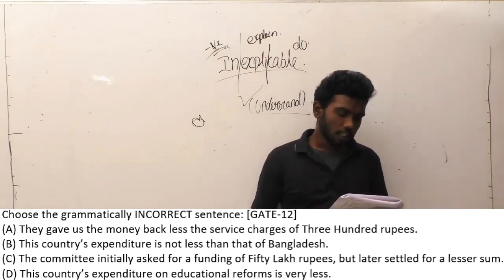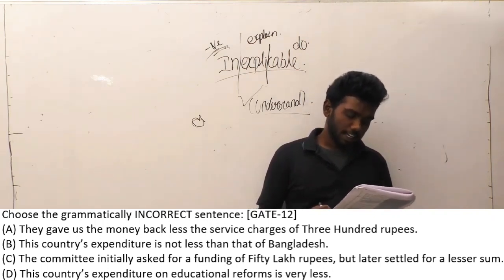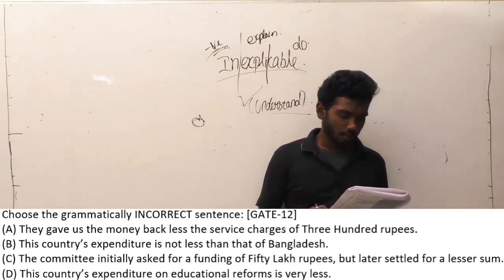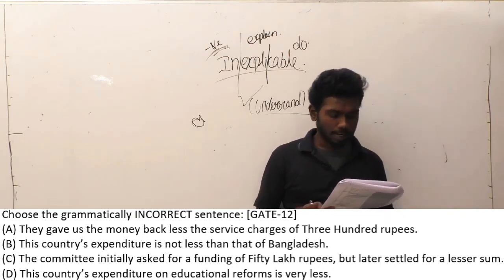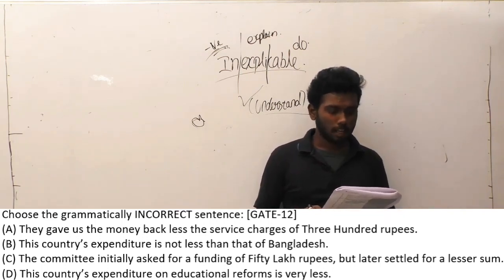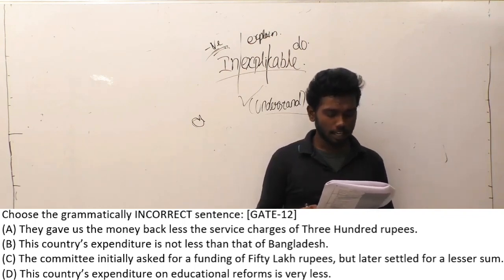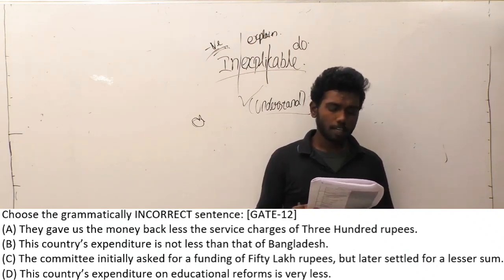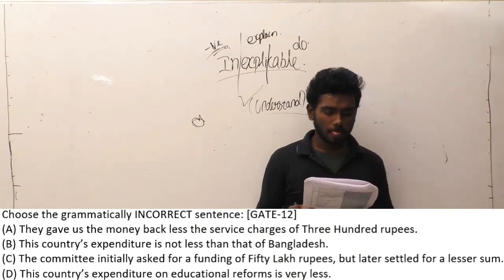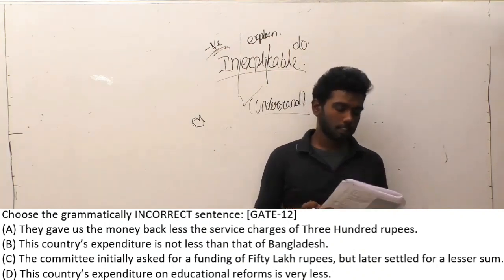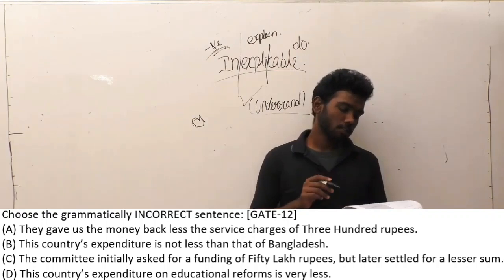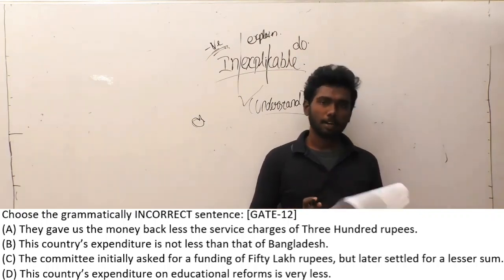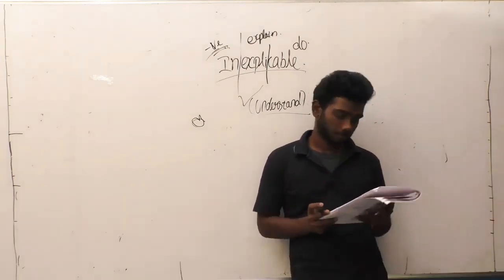Third one is, the committee initially asked for a funding of 50 lakh rupees but later settled for a lesser sum. And the fourth option is, the country's expenditure on educational reforms is very less. So if we are looking for grammatical errors here, the country's expenditure on educational reforms is very less is the grammatical error, option D.